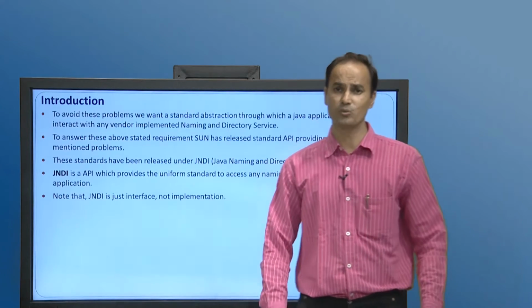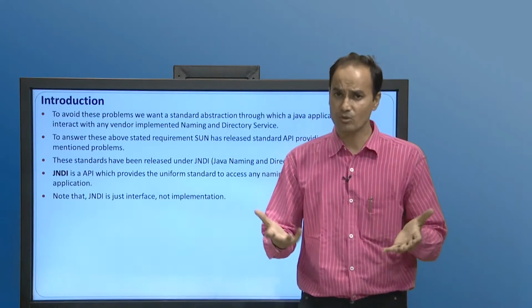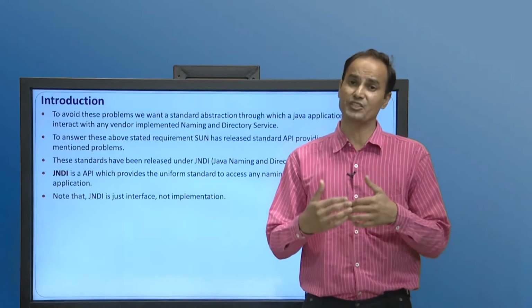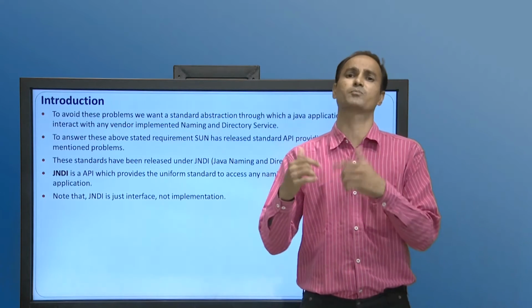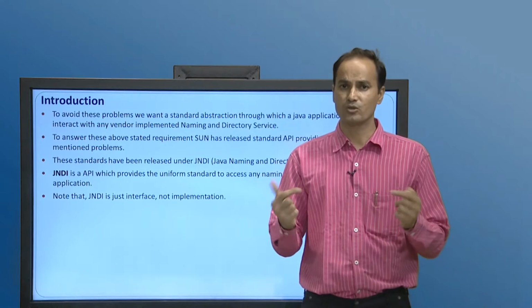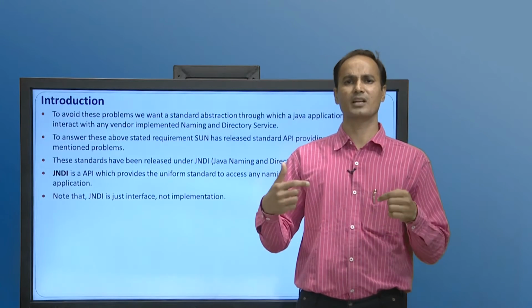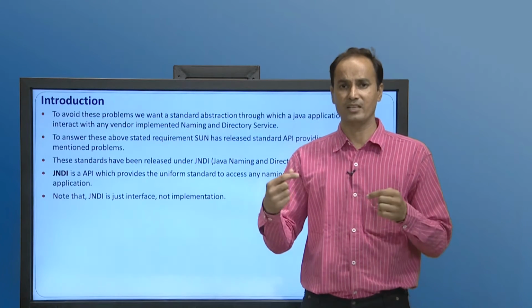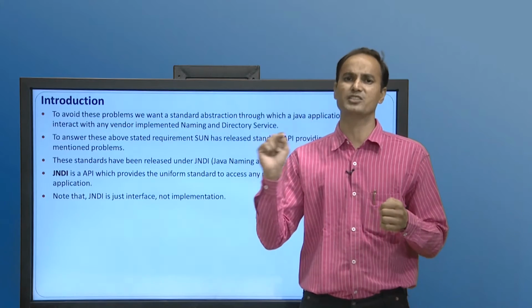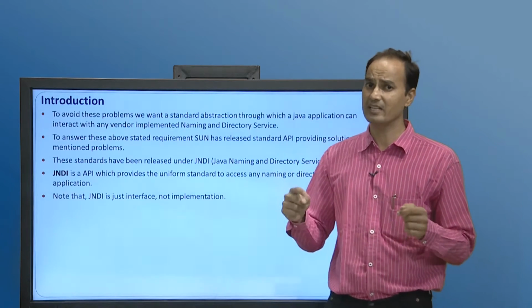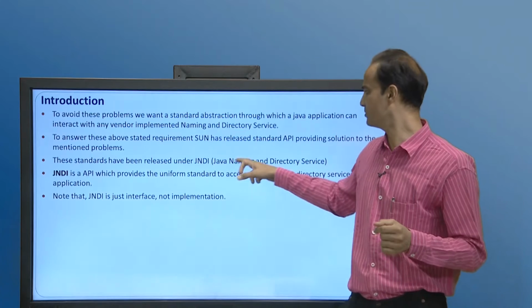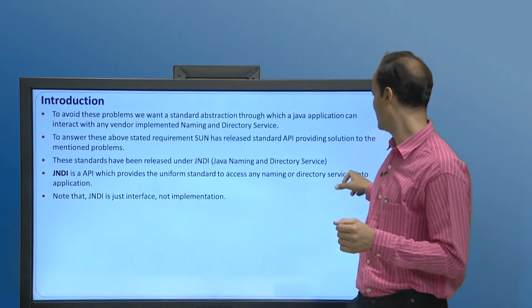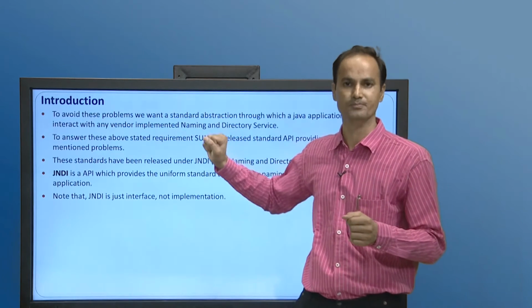So there should be a mechanism through which the Java application can access the underlying naming and directory service irrespective of vendor. Such a solution was delivered by Sun in terms of the JNDI specification. So what is JNDI? Simply, JNDI is an API which provides uniform standards to access any naming or directory service in the application.